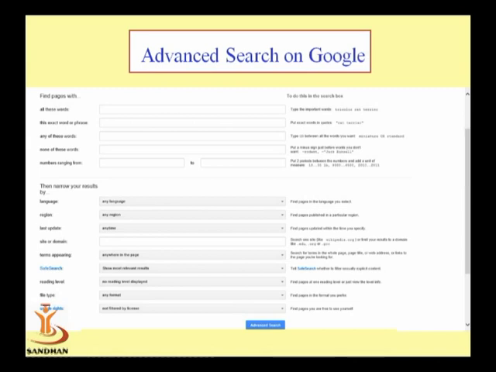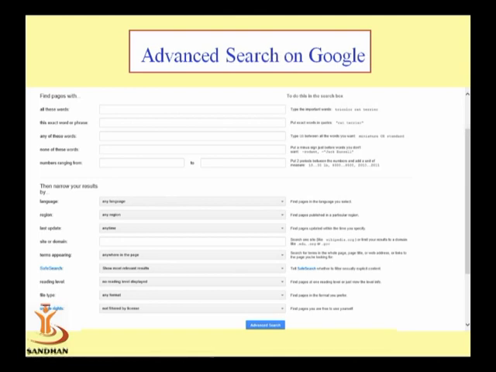Then any of these words means if you have a number of words to find, you give them here. Then none of these words means if you don't want any word, you have to give that word over here.